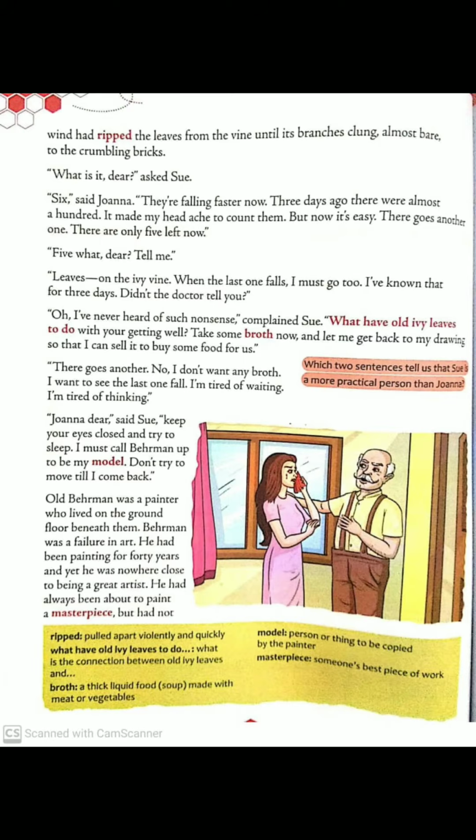There goes another. No, I don't want any broth. I want to see the last one fall. I'm tired of waiting. I'm tired of thinking. Now, Joanna said again that, see, there goes another. What? The leaf. Another leaf that fell down. No, she said to Sue, no, I don't want any broth. I don't want any soup or anything. I just want to see the last one fall. I'm just waiting for the last leaf to fall. She said that I'm tired of waiting. I'm tired of thinking. I'm tired of all these things.